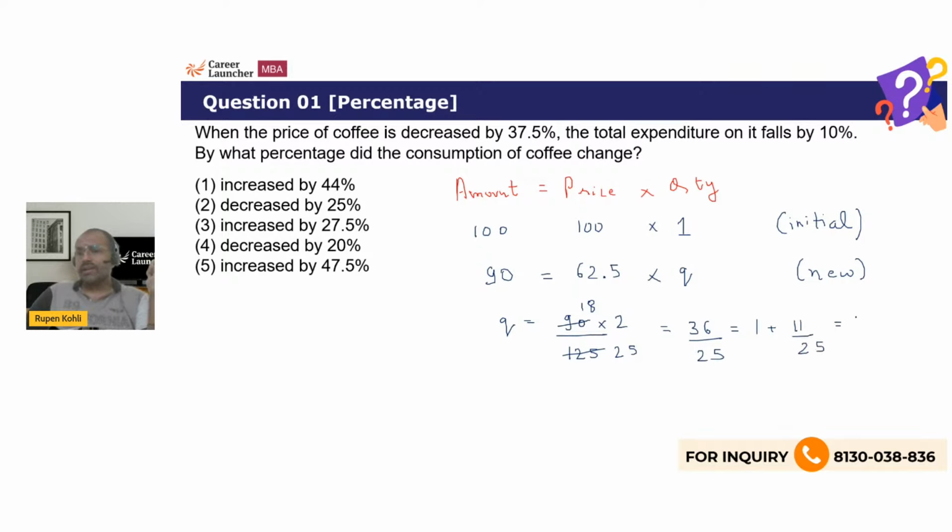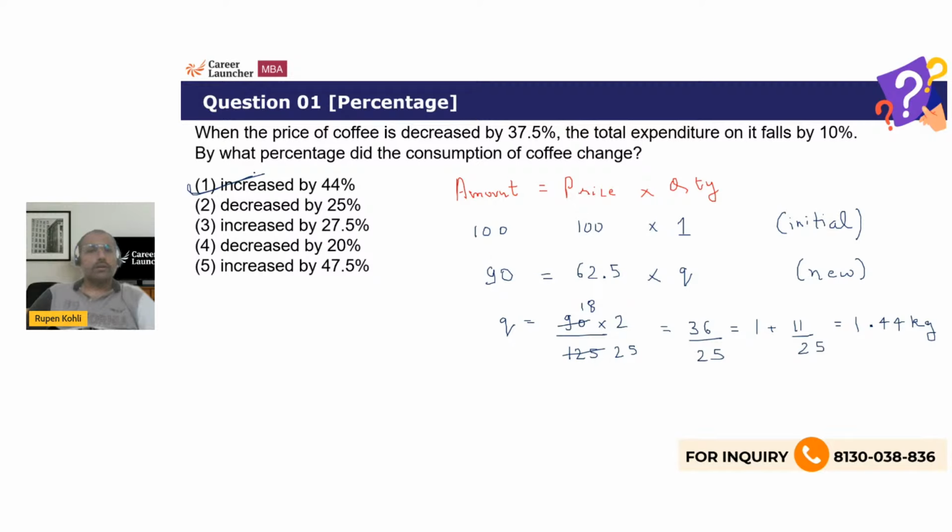So 1 plus 11 by 25 would be 11 into 4 by 100, so 44 by 100, simply 0.44. So this is 1.44 kg. So 1 has become 1.44, and hence that's an increase of 44%. The first option is correct.